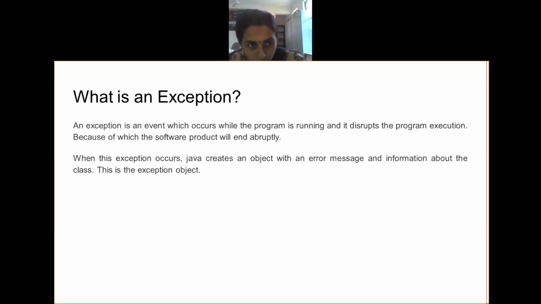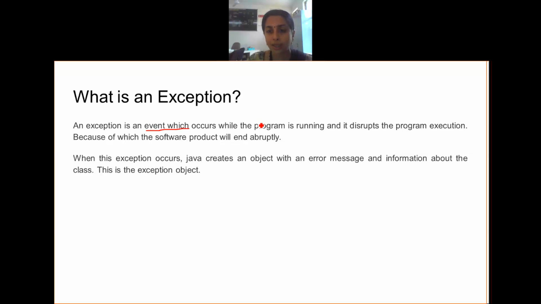Yeah. So what is an exception? In Java terms, I call an exception an event. Whenever you are running a program, any kind of good event or bad event can be called an exception.